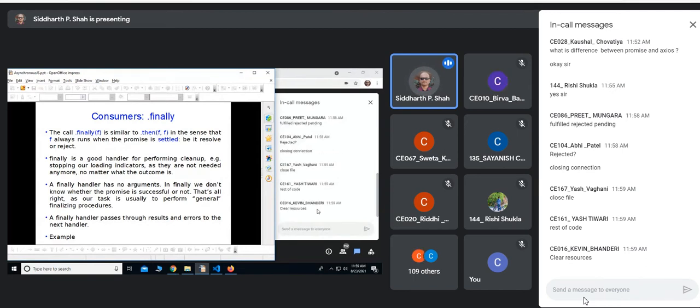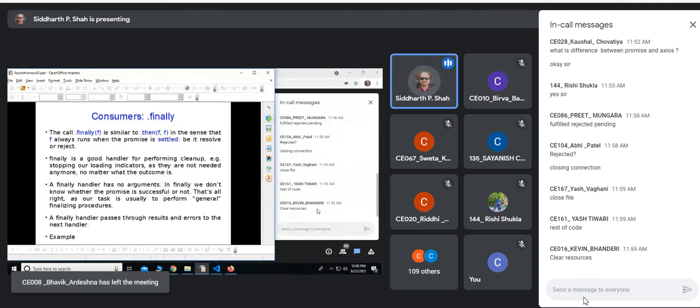So similarly here, you can use finally as a good handler for performing cleanup, like stopping our loading indicators. When a user is trying to access some website, and if the connection is slow, sometimes it takes time. In that case, you normally show that spinner, the loading sign. But once everything is loaded and your promise is over, if you want to make that sign disappear, you can use finally for that, as it is not needed anymore. So that is one use case where you can use finally.